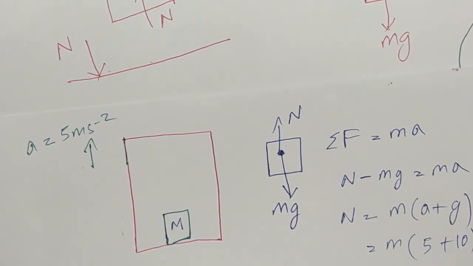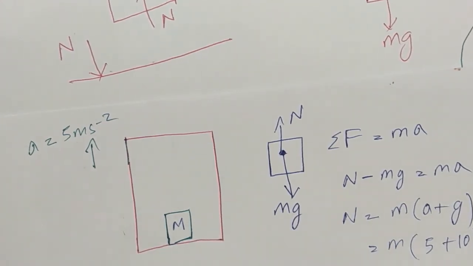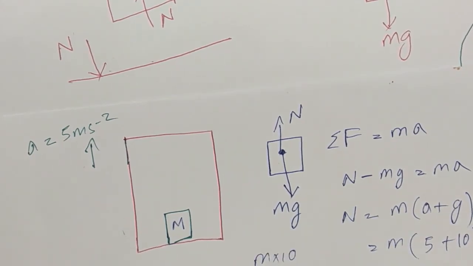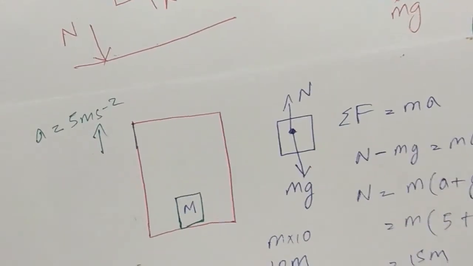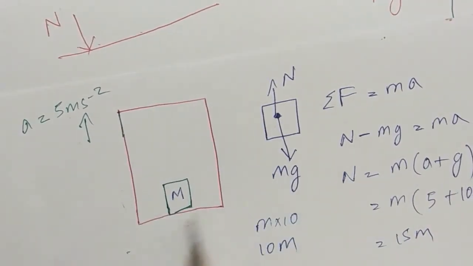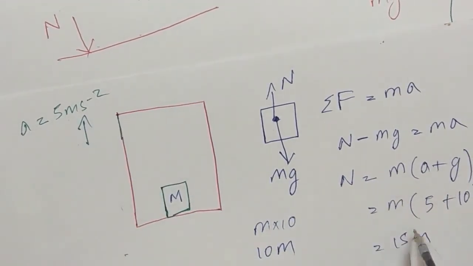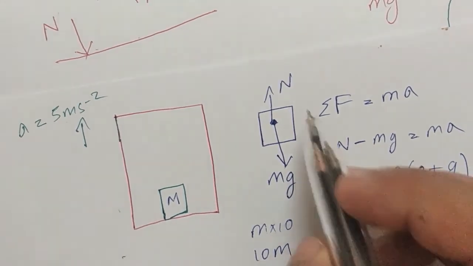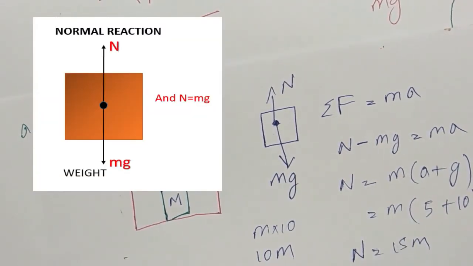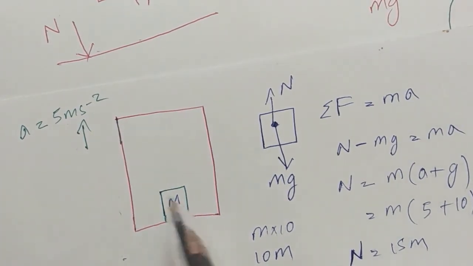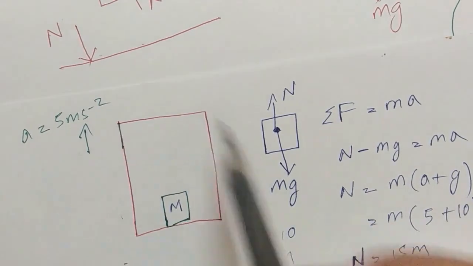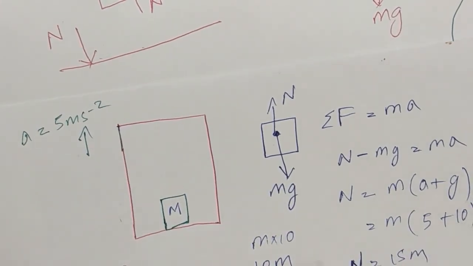So this is 15 m. The actual weight of the person is m into 10, that is 10 m. But in the case where the person is inside the lift, the weight has become equal to 15 m. So as the lift is moving upward, the person will experience as if his weight has become more.